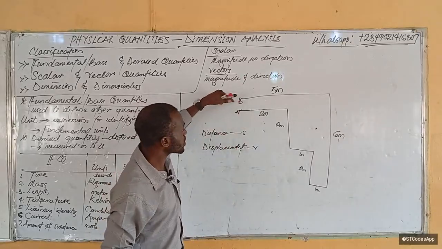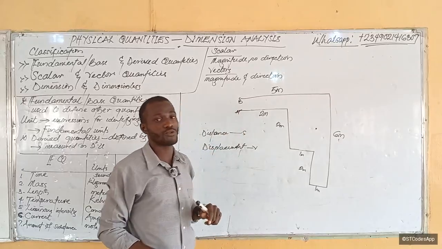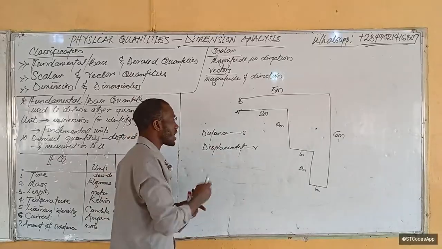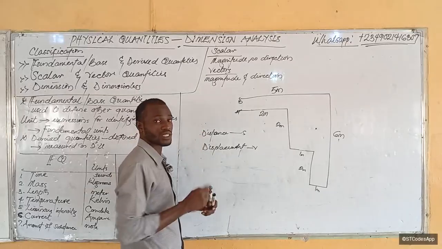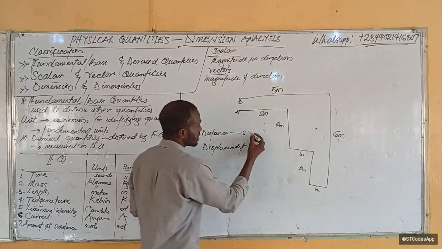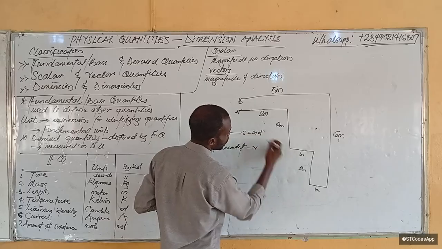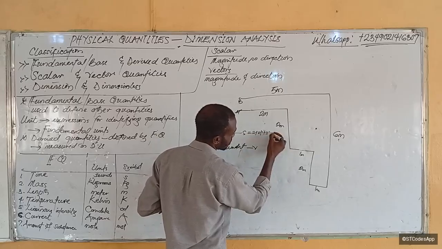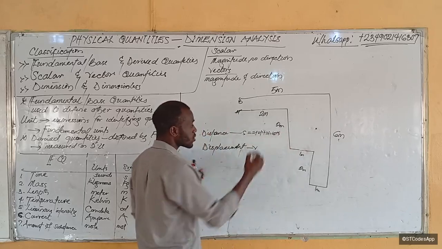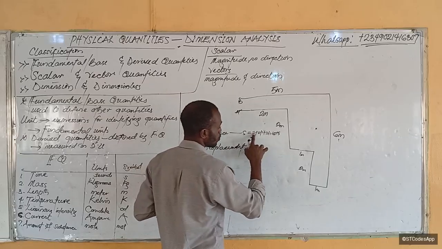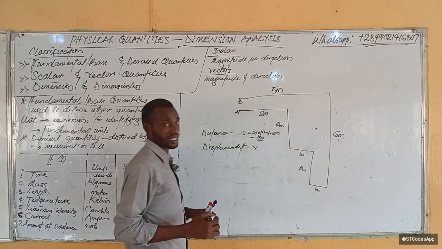What I want you to know is the difference between distance and displacement. If the body traveled from point A to point B, and I ask you how far did it go, there are two ways you can describe it: either use distance or displacement. Total distance is 2 meters plus 2 meters plus 1 meter plus 2 meters plus 1 meter plus 6 meters plus 5 meters. So his total distance is 2, 4, 6, 12, 18. 18 meters. He has traveled 18 meters.